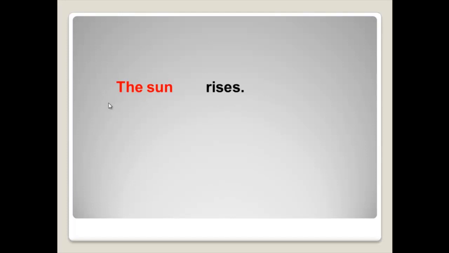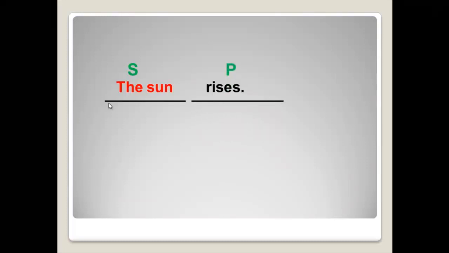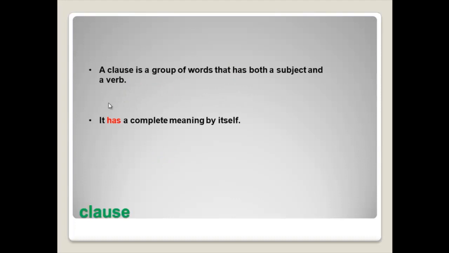Last example here, the sun rises. Where's the subject? The sun. So the doer of the action is the sun, so it's the subject. And what happened? What is the action? Rises. So rises is the predicate. Again, guys, once you have a subject and predicate and you have a full meaning, you have a clause. So a clause is a group of words that has both a subject and a verb. It has a complete meaning by itself.